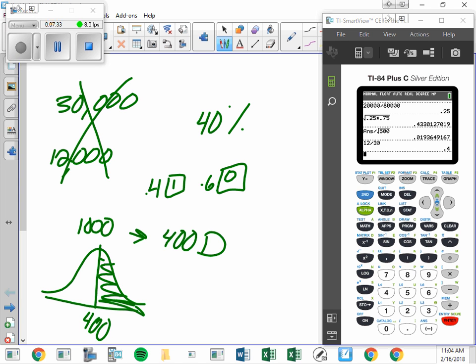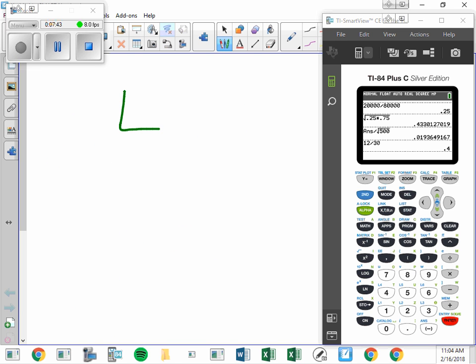9. 600 draws will be made at random with replacement from the box 0 0 1. The number of ones among the draws will be around blank, give or take blank or so. So my box has 2 zeros and 1 one.